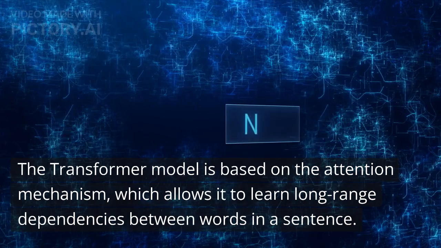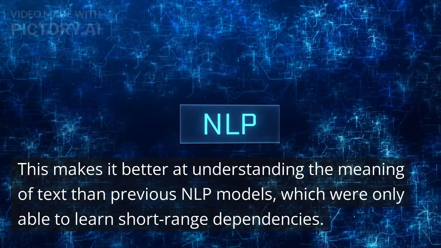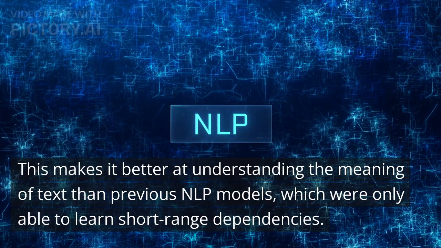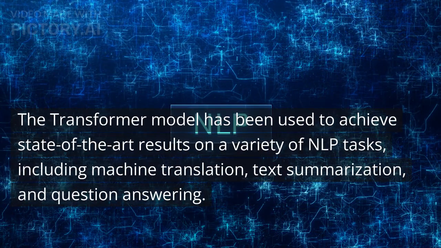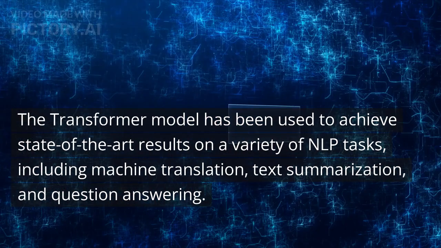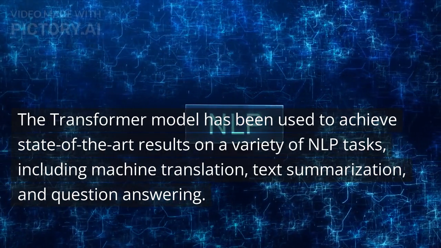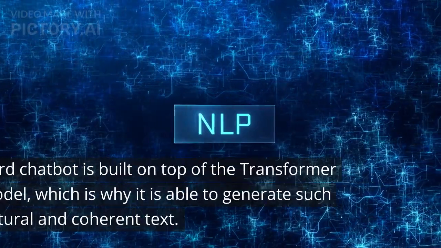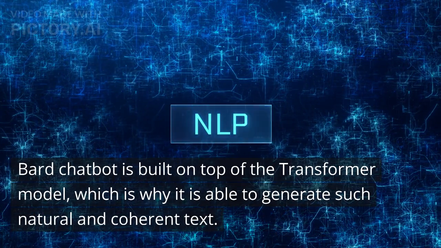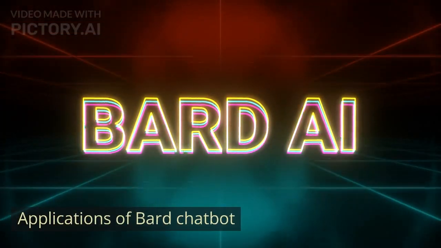This makes it better at understanding the meaning of text than previous NLP models, which were only able to learn short-range dependencies. The Transformer model has been used to achieve state-of-the-art results on a variety of NLP tasks, including machine translation, text summarization, and question answering. BARD Chatbot is built on top of the Transformer model, which is why it is able to generate such natural and coherent text.